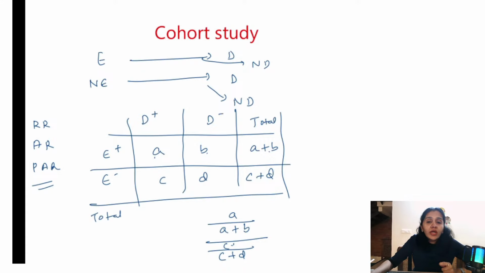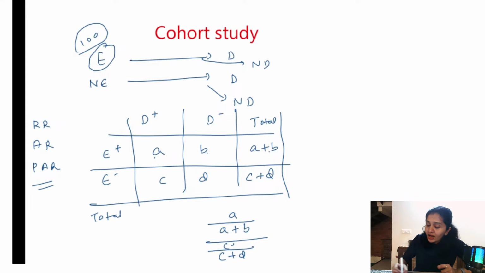In cohort study, you can calculate incidence because you are starting with the population at risk. For example, you are taking 100 smokers and you are following them up to see if they will develop lung cancer or not in the future. Since this is the population at risk, it is the denominator for incidence. What is incidence? Number of new cases divided by population at risk. Since we have this data and there is a follow-up, we can see if they are developing the disease or not. So in cohort study, you can calculate incidence and relative risk. The formula is incidence among the exposed divided by incidence among the non-exposed.